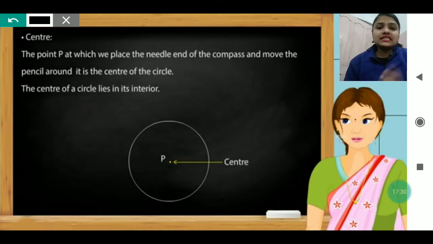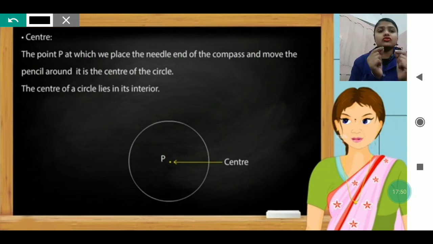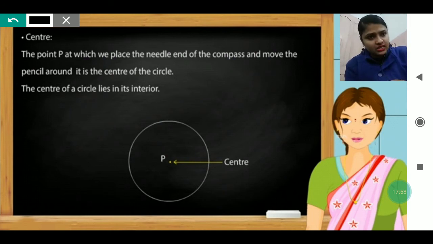Now you can see the center. What is the center? The point P is where we place the needle end of the compass, and we move the pencil around it. It is the center of the circle. If we have to form a circle, you have to use the compass. You put the needle in the middle, in the center, and then with the help of the compass you can make a round circle.